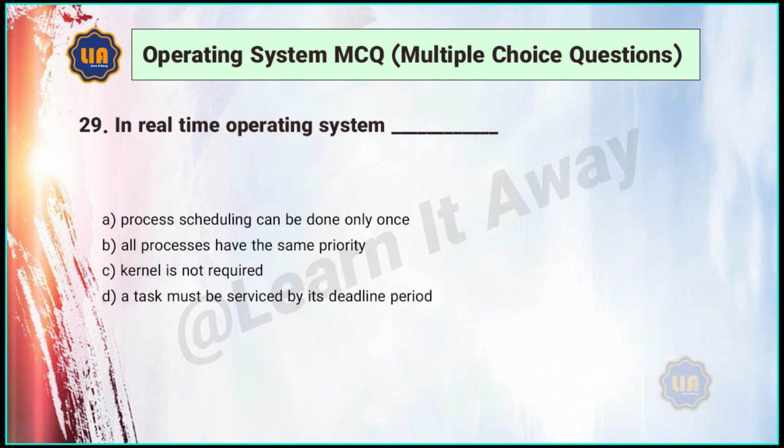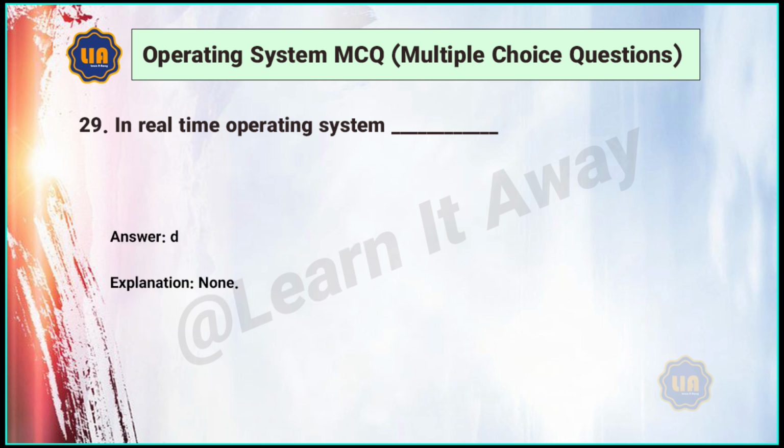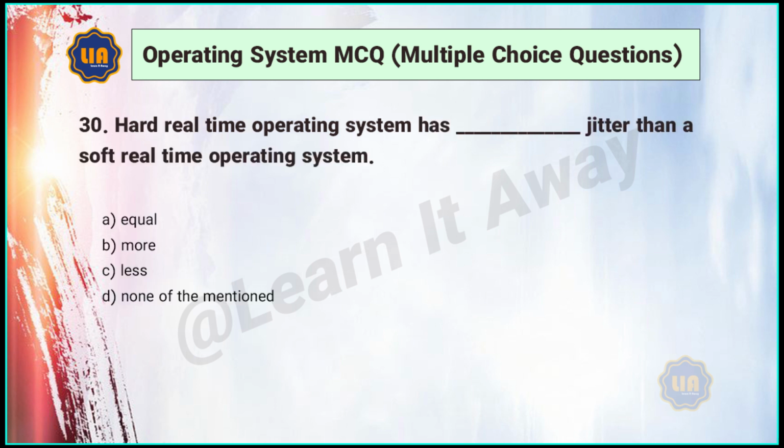29. In a real-time operating system, A. process scheduling can be done only once, B. all processes have the same priority, C. kernel is not required, D. a task must be serviced by its deadline period. Answer: D.